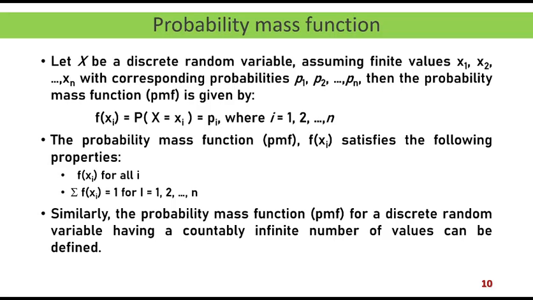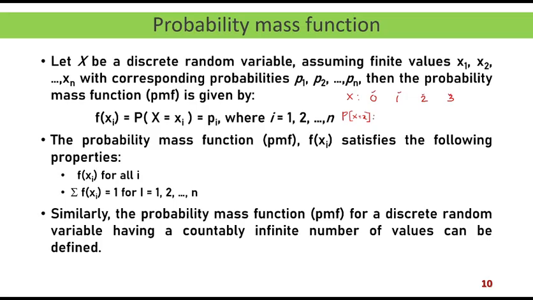Now let us see how we express this in tabular form. Let us take the example of throwing a coin 3 times. x takes the value 0, 1, 2, and 3. I give this as probability of X equal to small x. These are the values of small x, that means the values taken by the random variable.